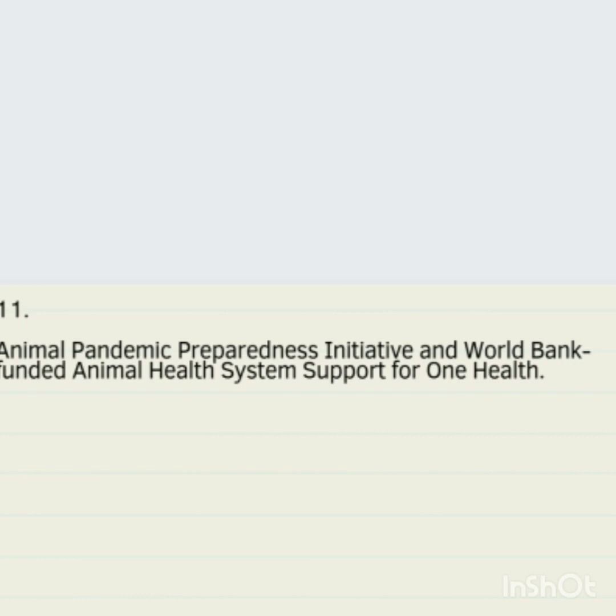And to enhance India's preparedness in response to potential animal pandemics, especially with regard to zoonotic diseases that pose a threat to both animal and human health, now the center has launched a program called the Animal Pandemic Preparedness Initiative. And also the World Bank funded animal health system support for One Health in 5 states. So this initiative will improve the veterinary services, infrastructure, disease surveillance capabilities, early detection, response, vaccine development, and research development with regard to animal pandemics in the country.